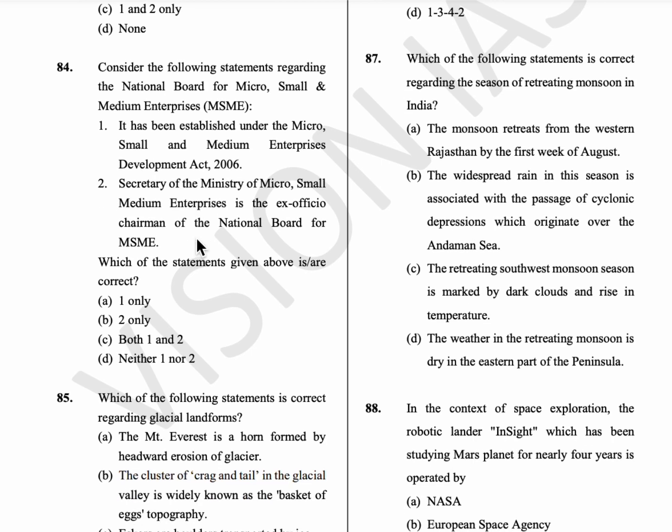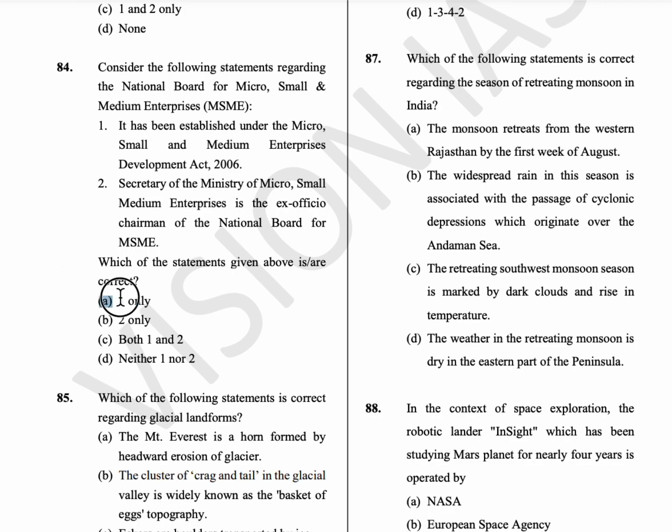84th question, consider the following regarding the National Board for Micro, Small and Medium Enterprises. So it has been established under the MSME Development Act of 2006, and the ministry in charge of MSME is the ex officio chairman of the National Board of MSME.